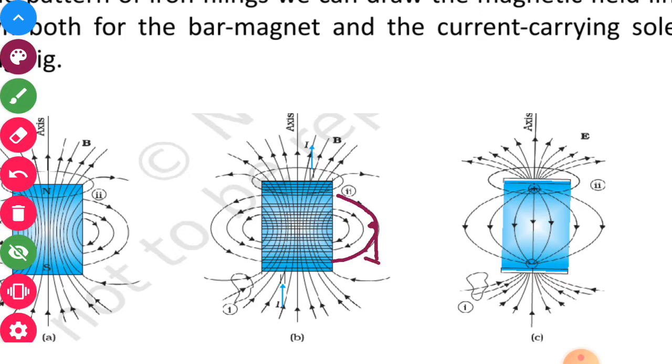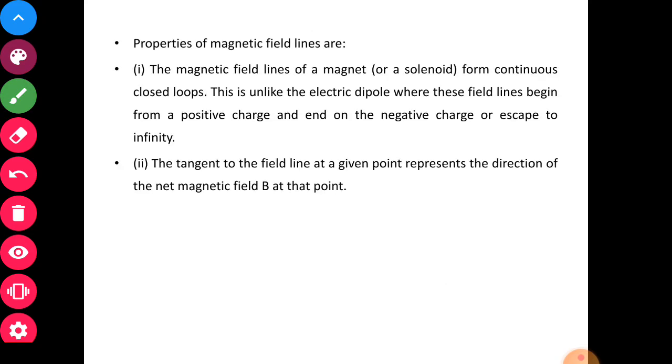Draw the tangent at this point. Then the net magnetic field at this particular point will be in this particular direction. If you want to find somewhere here, then draw the tangent here, and that is the direction of magnetic field. So the tangent drawn at any curve gives you the direction of magnetic field at that particular point.